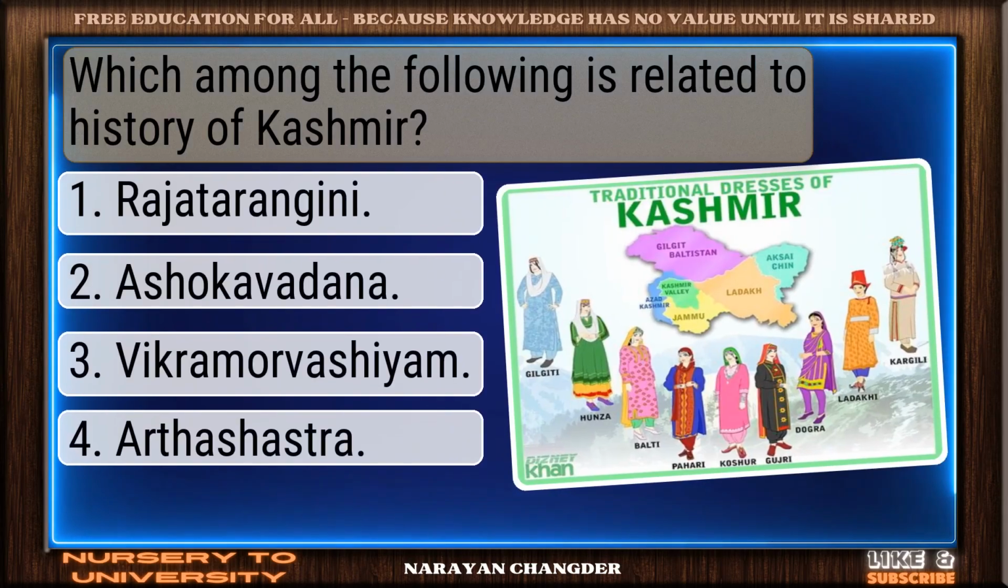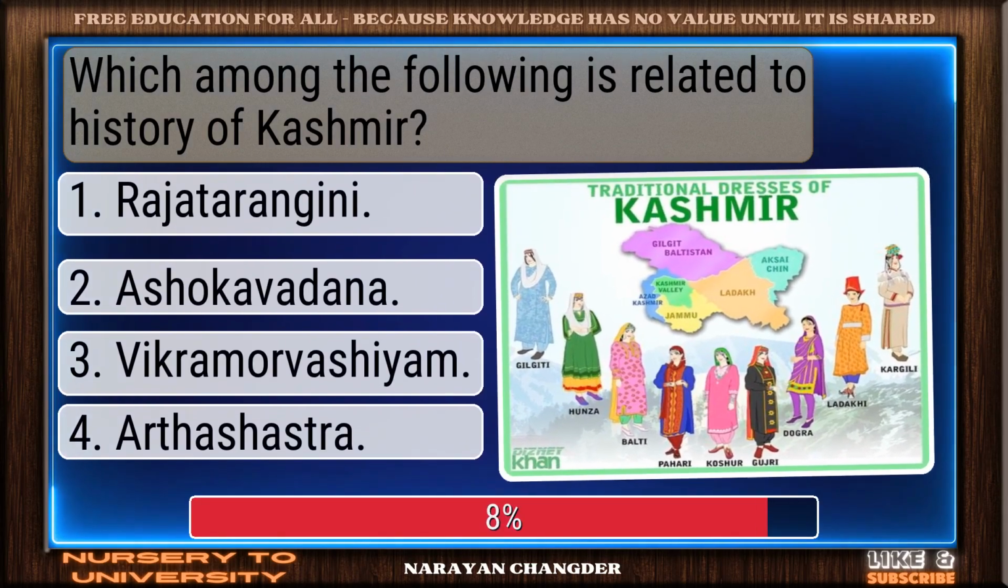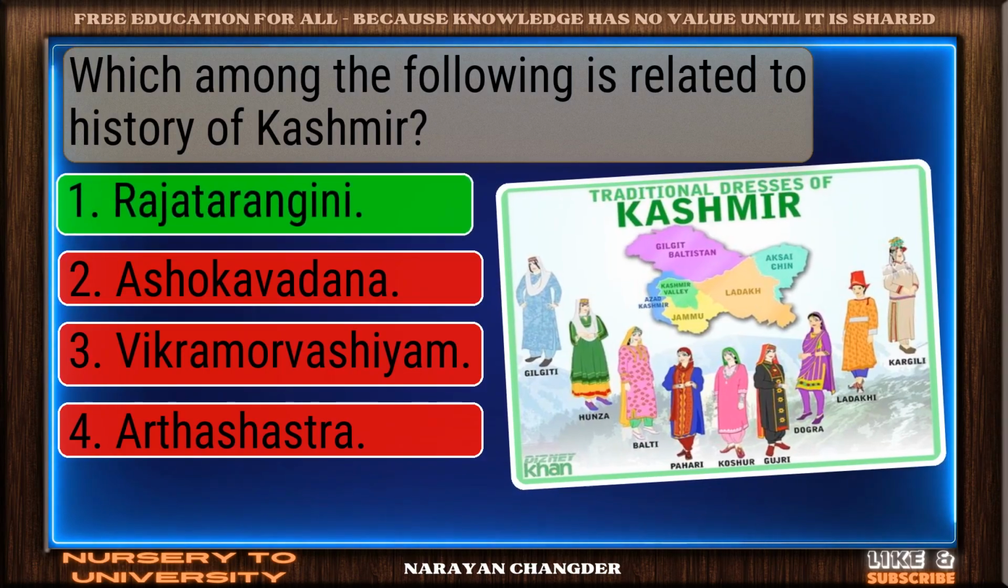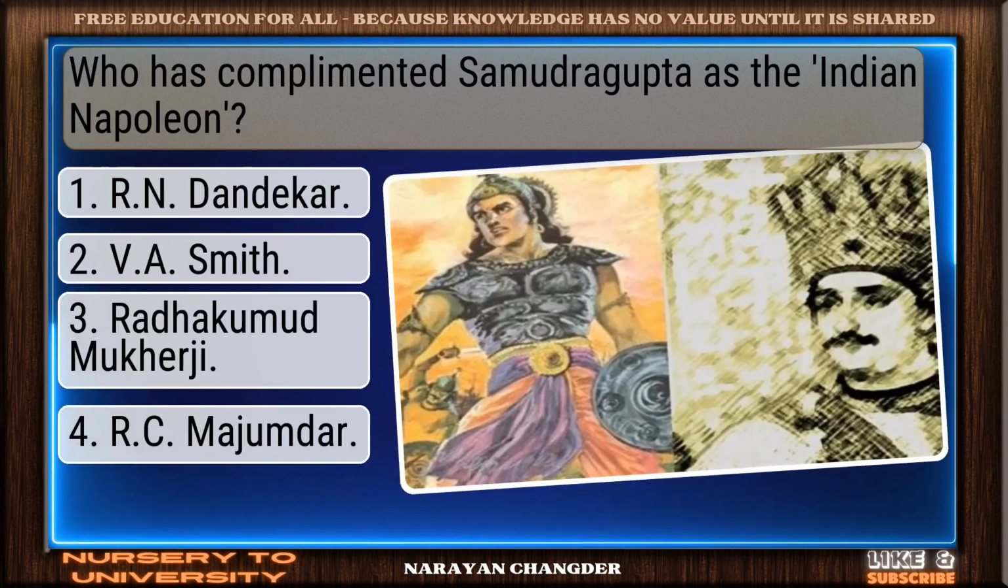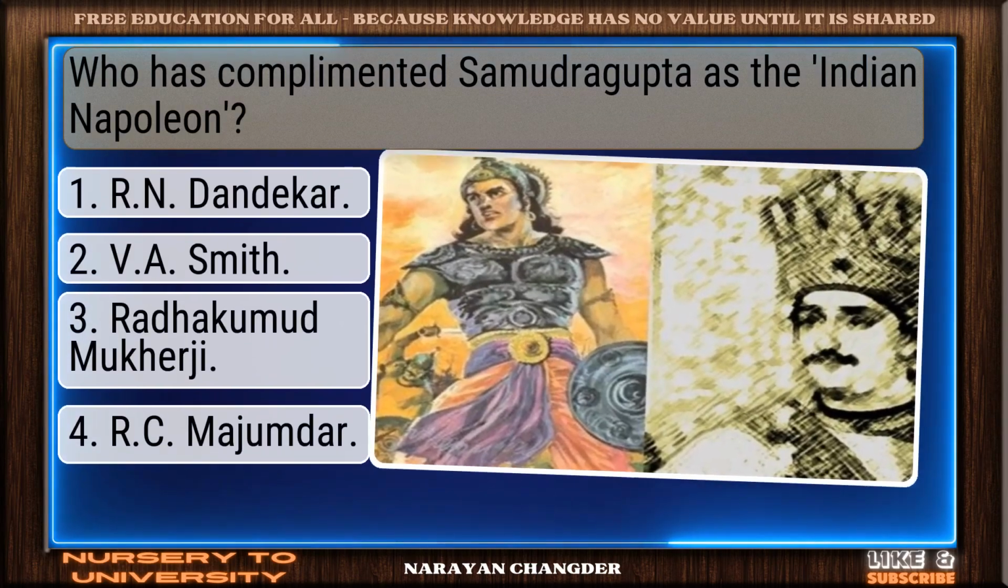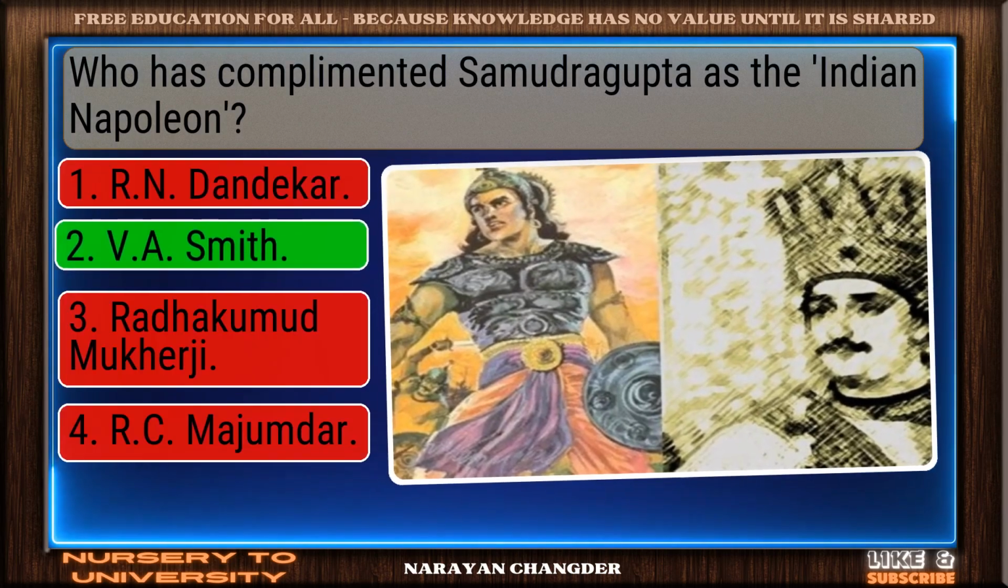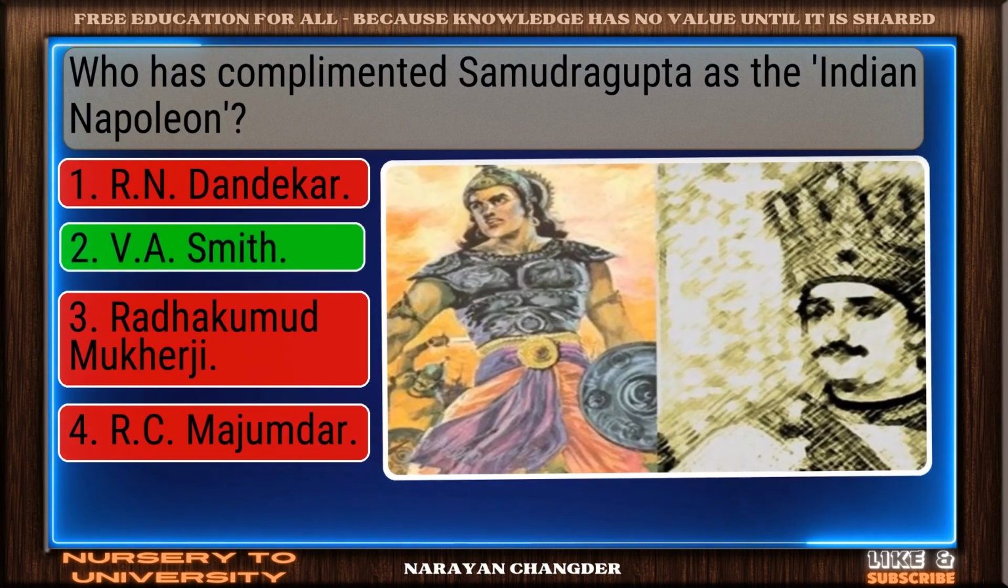Which among the following is related to history of Kashmir? Smart pick. Rajatarangini is correct. Who has complimented Samudragupta as the Indian Napoleon? Exactly. V.A. Smith makes sense.